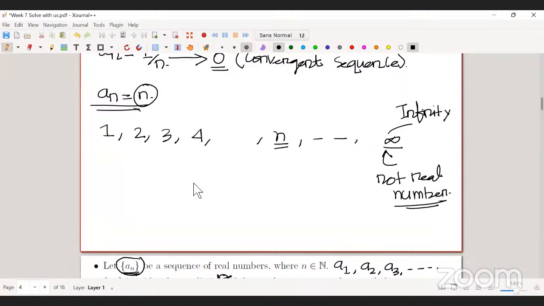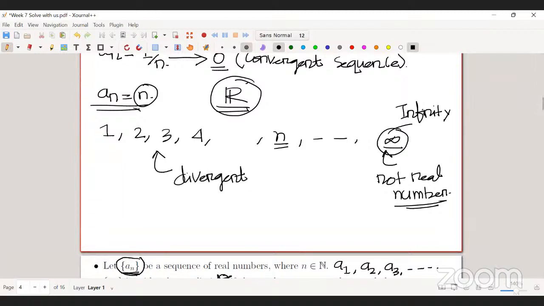Then you can, in some different number system, say that the sequence is convergent. But certainly you cannot say that when you are doing all these things in R. In this course we are dealing with only real numbers. So, as you can see, if you increase the value of n, the terms of this sequence go towards infinity. So that means it's not a convergent sequence.